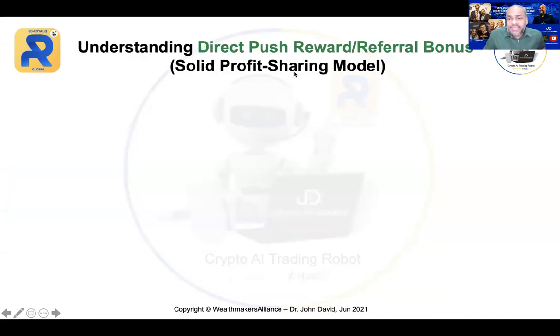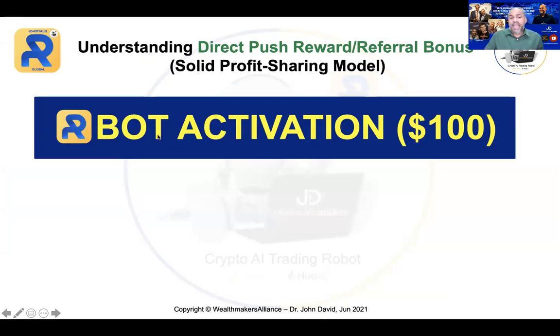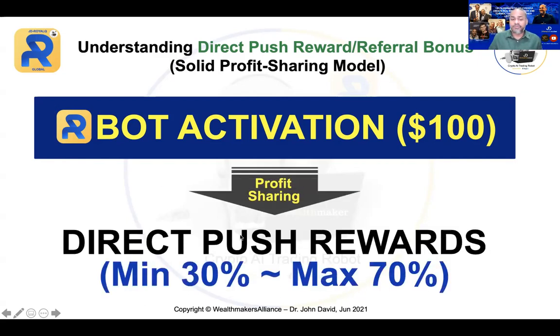Now, let's understand first the direct push reward and the referral bonus. This is a solid profit model that the company has created. How does that work? Whenever someone comes in, they must activate their bot. To activate the bot, there is a $100 activation, which is an annual fee. From this activation, the company shares their profit and allocates it into the direct push reward, which we also call the referral bonus, minimum 30%, maximum 70%. That comes from the activation of the robot. Please understand, not from your trading fund in your Binance. The company doesn't touch your trading fund at all.